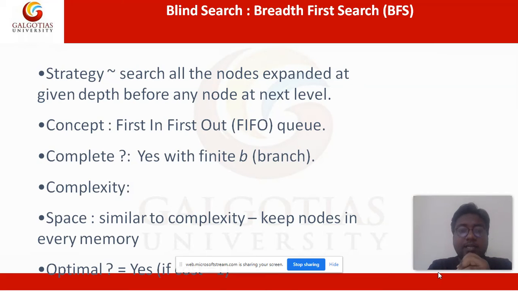The concept of this algorithm is first in, first out. First we take one node and look for its children and neighbors. Then whoever comes first should be covered first. Is it complete? Yes, it is complete with a finite branching factor. If the branches of a tree are finite, then it is able to find a solution. The time complexity will be covered later. The space complexity is similar, keeping every node in memory. Is it optimal? Yes, it is optimal.